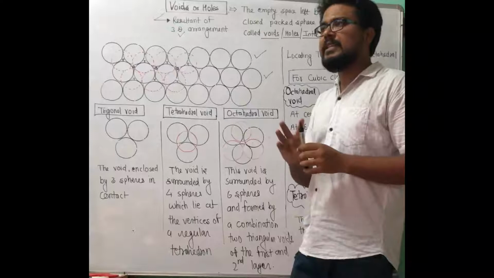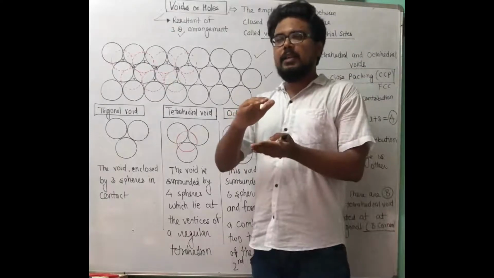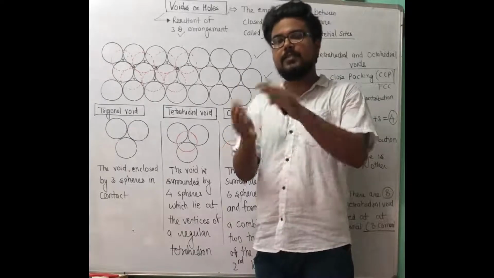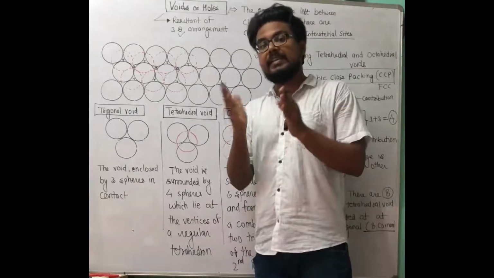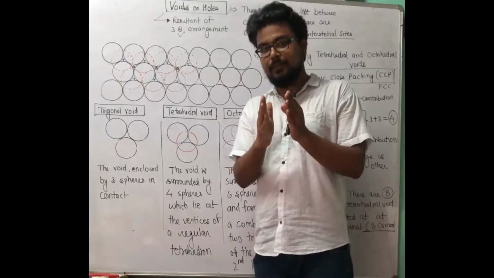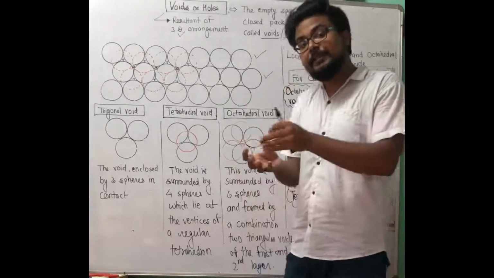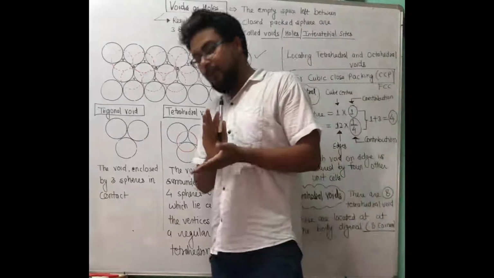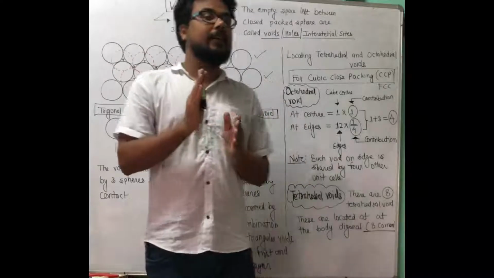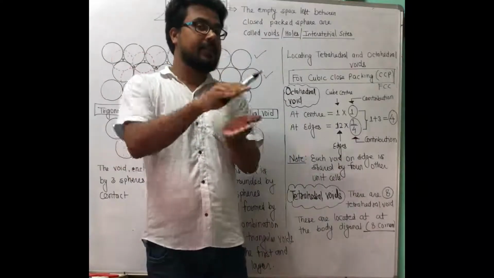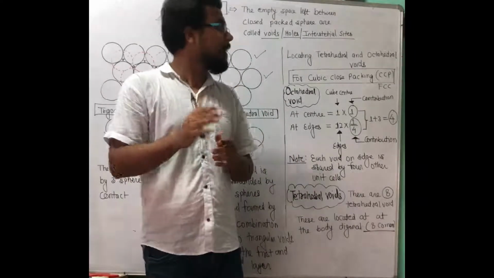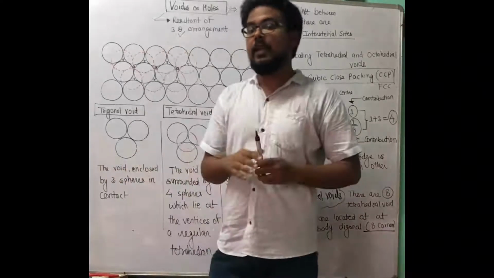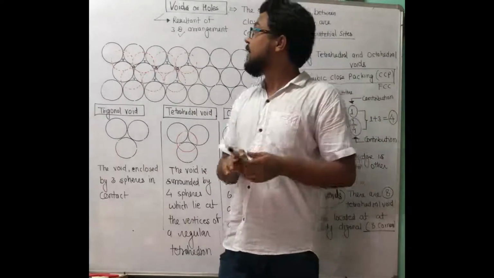Close packed structure means how much space is covered and how much space is vacant. We want maximum space covered and minimum space left. So it is for void. FCC, or face centered cubic close packing, can be a very good example for cubic close packing. And for cubic close packing we are going to study about void.